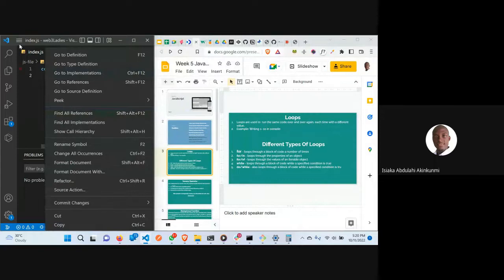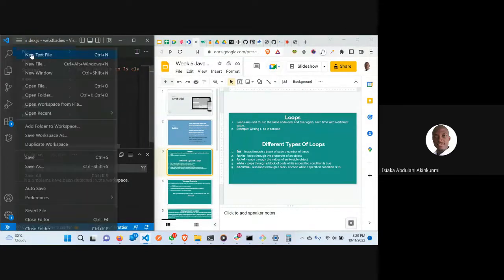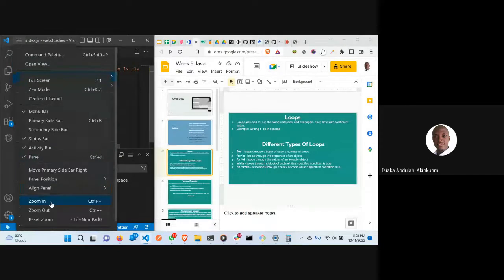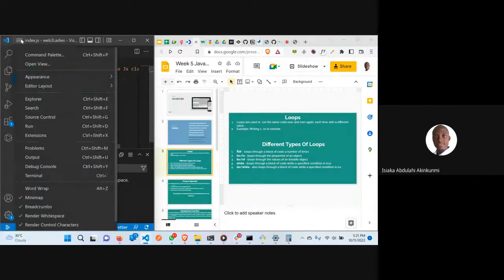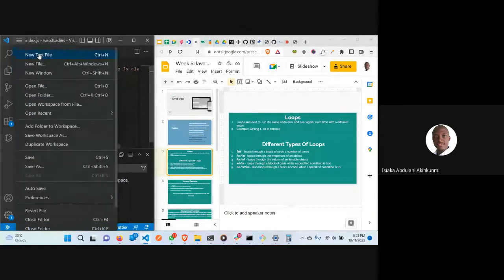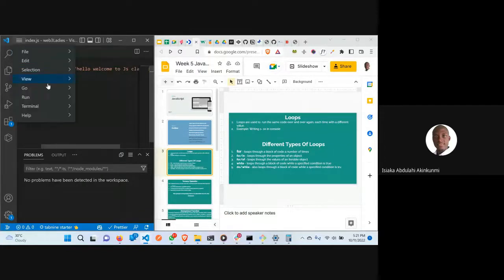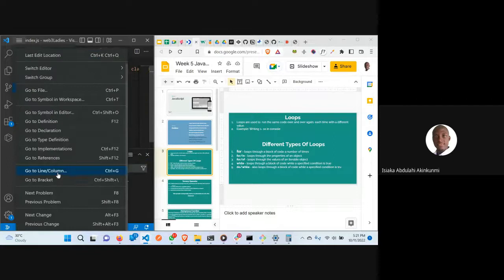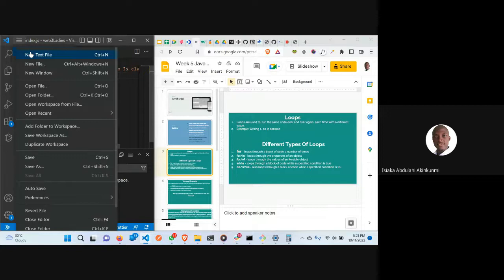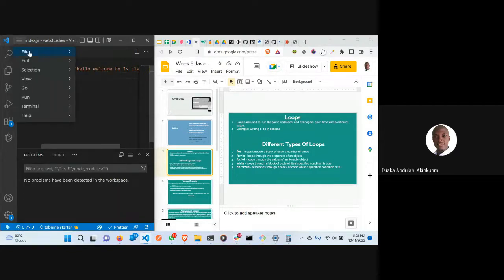If you go here now, if you come here and you select view, then you can always have, okay, it's not here. Okay, if you come to, is it here? Where do you have word wrap? Sorry, I didn't memorize the shortcut, but I don't think it should be difficult.